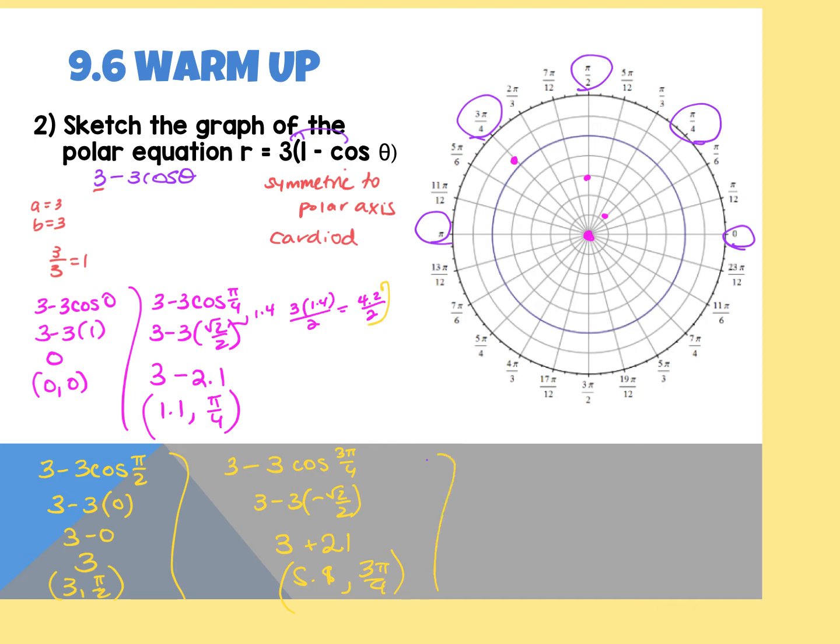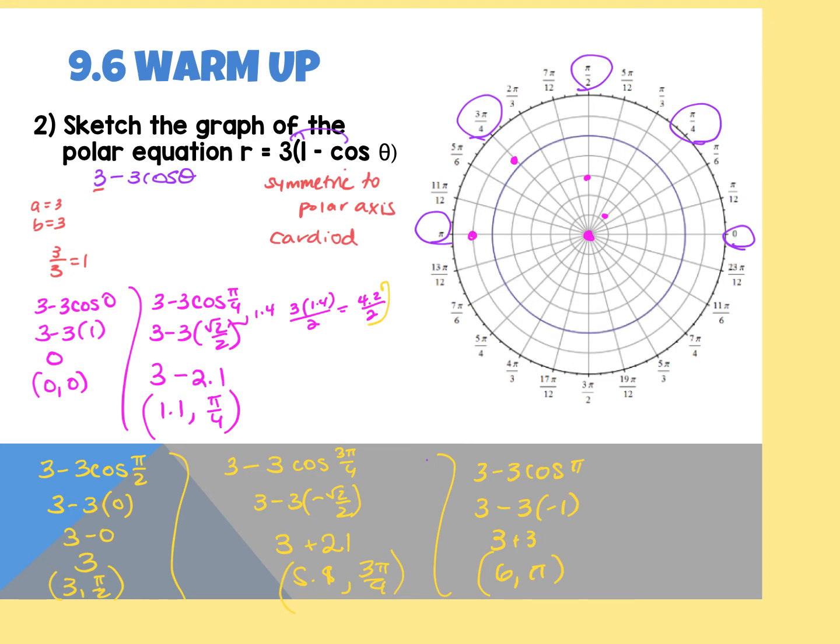And then the last one we're going to plot for now, 3 minus 3 cosine pi. Cosine of pi is negative 1. 3 plus 3 is 6. 6, pi. That's not 5, that's 6.